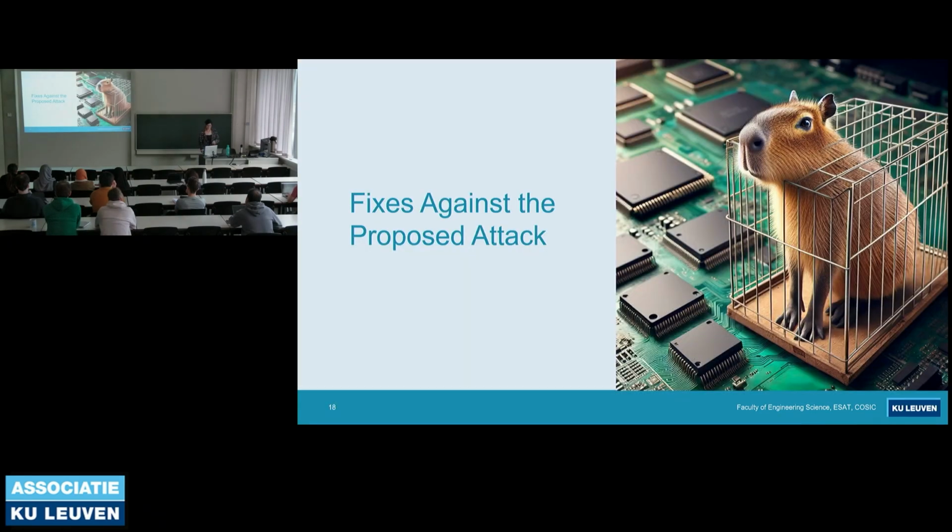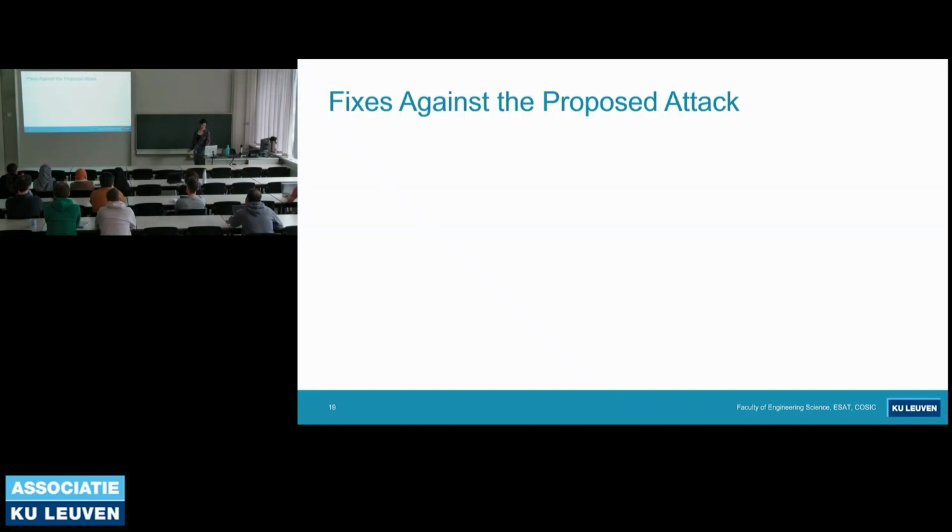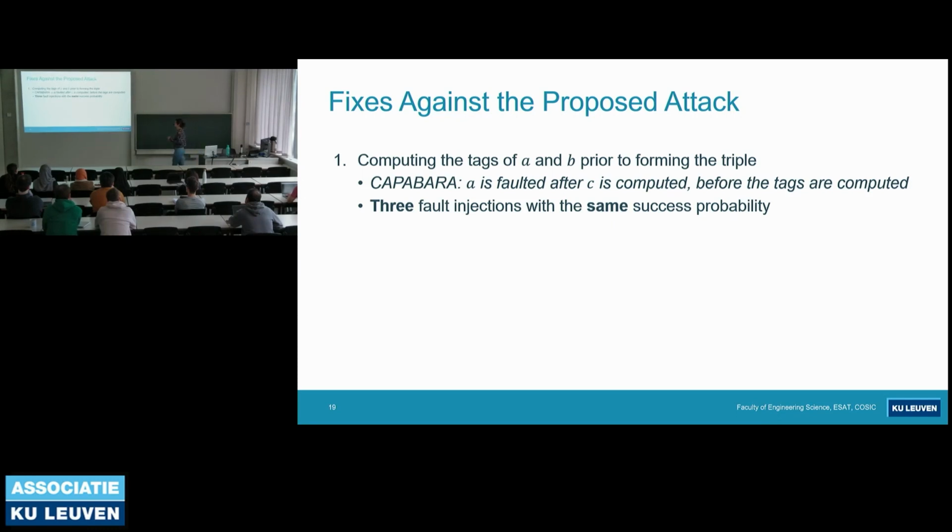So this was the attack itself, and as I said, in this work we also propose a few fixes against the attack. The first fix is we can compute the tags of A and B before computing C. In the proposed attack, remember we inject a fault after C is computed and before the tags are computed. So by computing the tags before C, in principle, we can prevent this attack. But what we can do is inject 3 faults and we can still do the same attack.